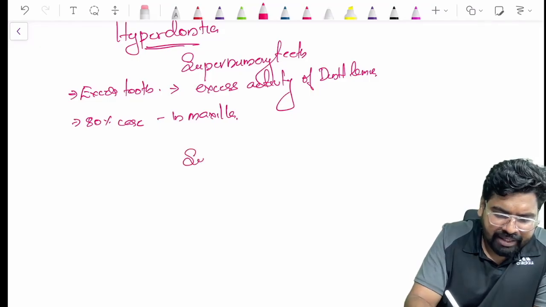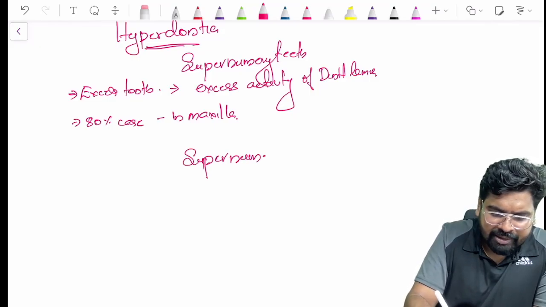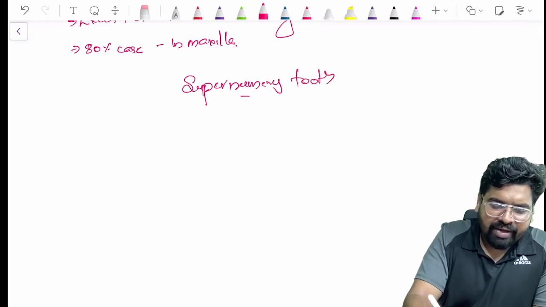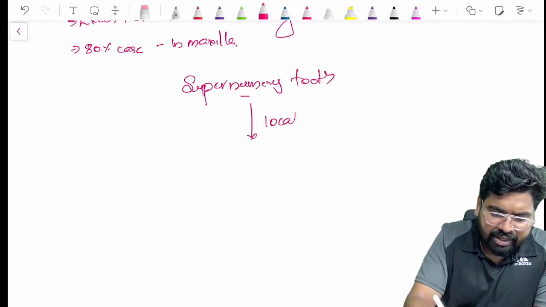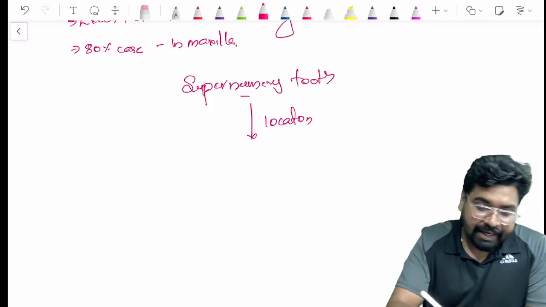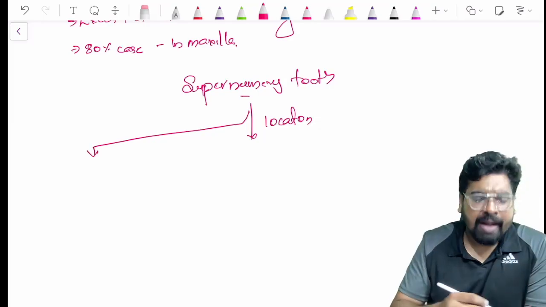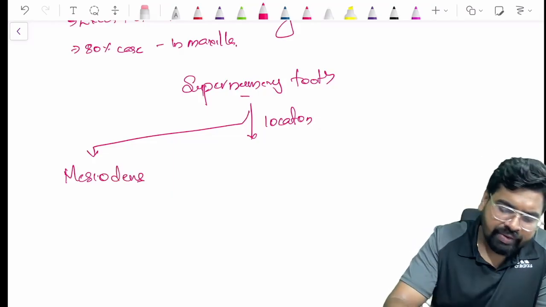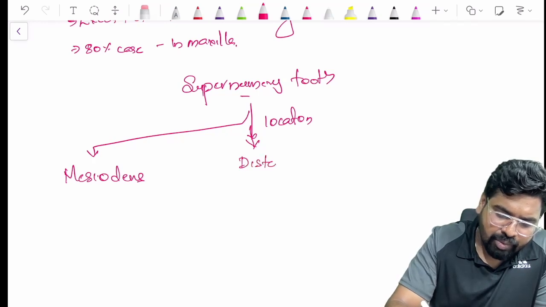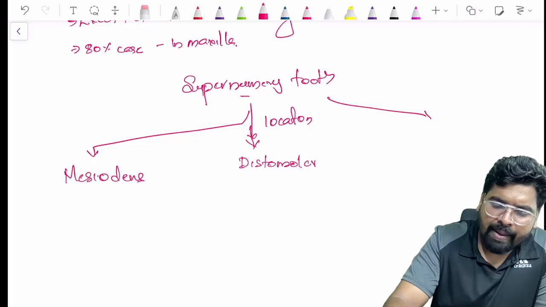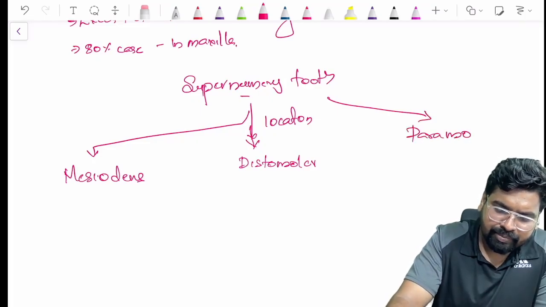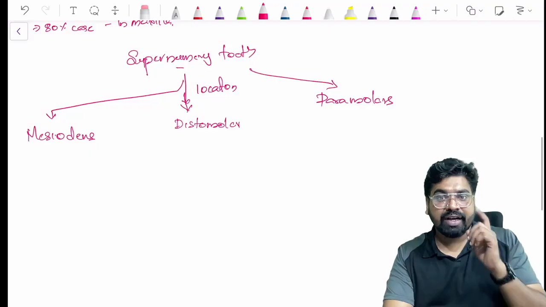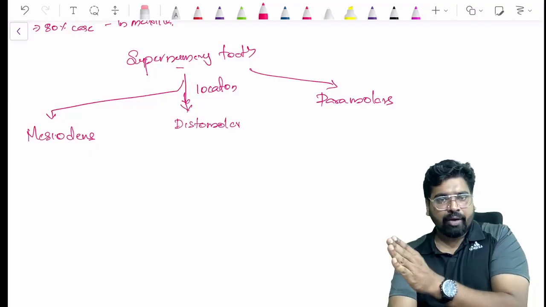If you see supernumerary teeth, you classify them according to the location, where they are seen. They can be of three types: one is mesiodens, another is distomolar, and one is called paramolar. So this is based on the location. Based on the location, supernumerary teeth are of three types: mesiodens, distomolar, and paramolar.